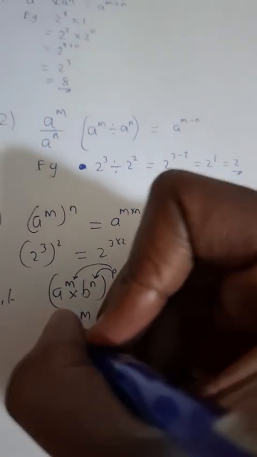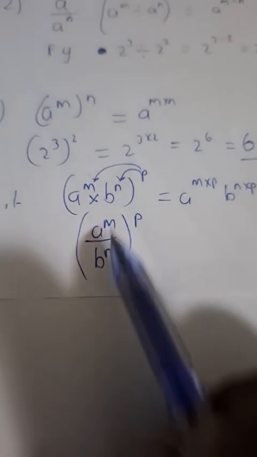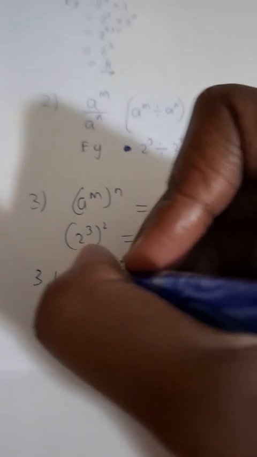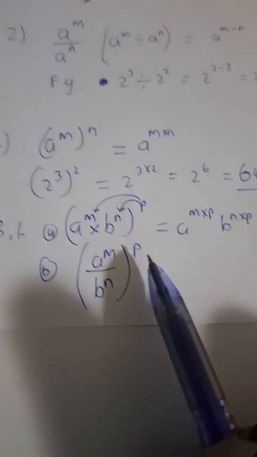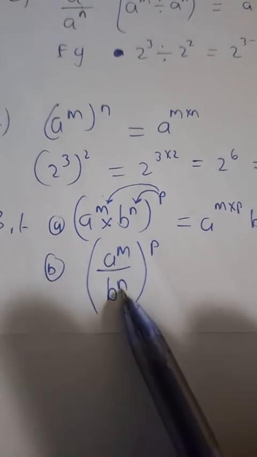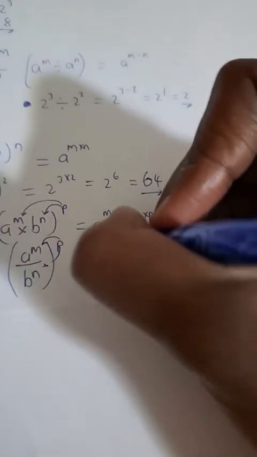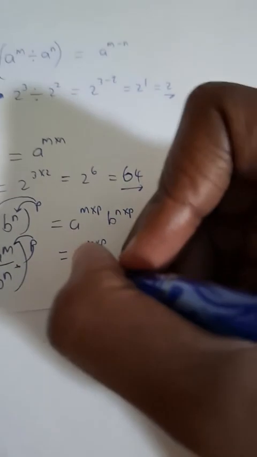In the same vein, if the relationship between the bases is divide, okay? If the relationship between the bases is divide and there's an exponent raised on the outside, the bases are raised to respective exponents. All we simply do is we distribute the exponent by multiplication to each respective exponent. So we have a to the power m times p over b to the power n times p.